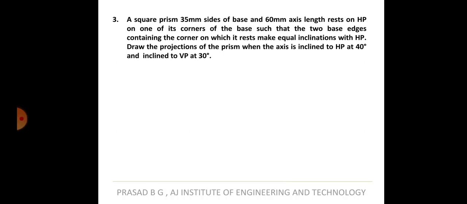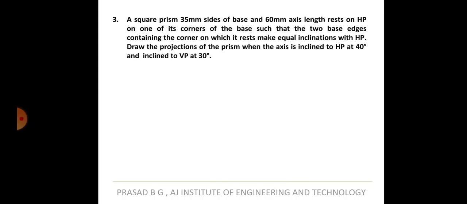In the previous problem, it was the base edge BC, a hidden line, that was inclined at 30 degrees. Here, the axis is inclined to HP at 40 degrees and to VP at 30 degrees.